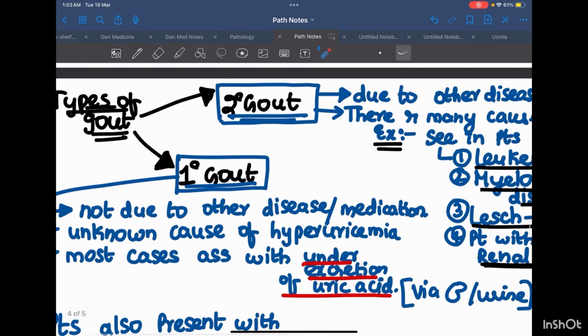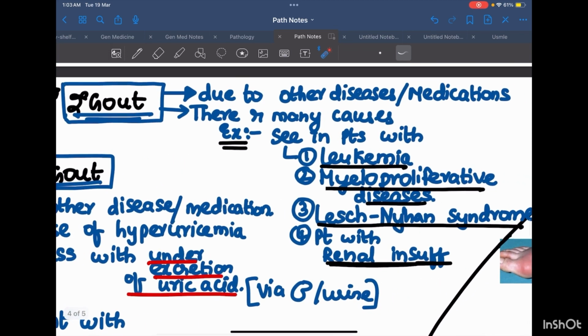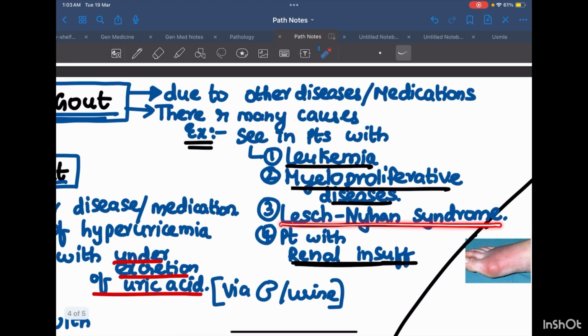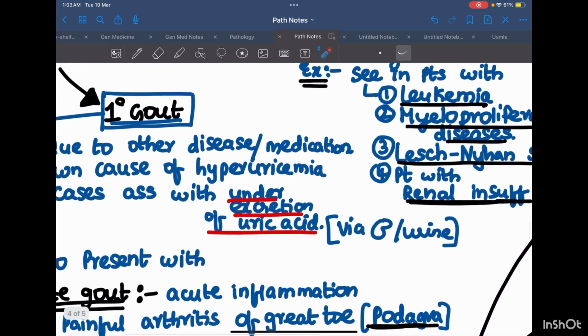Let's come to secondary gout. Secondary gout is due to other diseases or medications. There are many causes. For example, it is seen in patients with leukemia, myeloproliferative diseases, and Lesch-Nyhan syndrome. We know that it is due to deficiency of the enzyme called HGPRT. You have read this in biochemistry. Okay, patients with renal insufficiency are also seen with secondary gout.